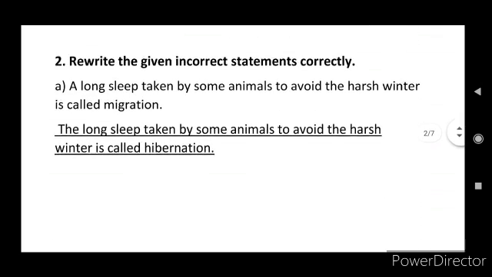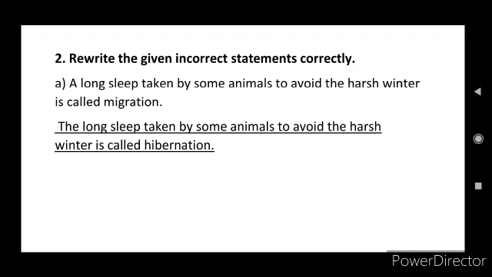And next, the second main exercise: rewrite the given incorrect statements correctly. Question A: a long sleep taken by some animals to avoid the harsh winter is called migration. This is an incorrect statement. The correct form of the statement is: the long sleep taken by some animals to avoid the harsh winter is called hibernation.